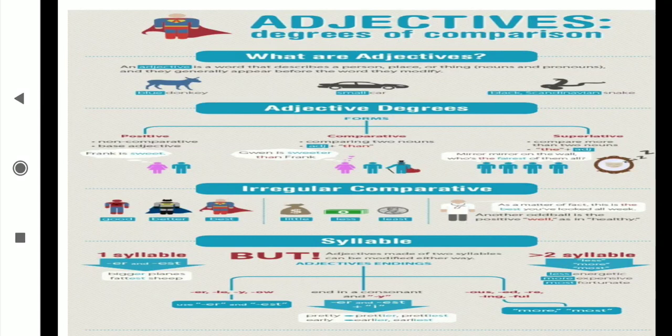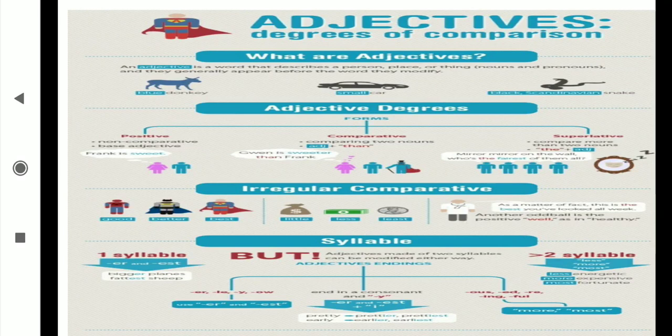Now, as in the previous example, if Sakshi is getting 90% and Samiksha is getting 99%, then who is better? Samiksha is better, because Samiksha is getting 99 and Sakshi is getting 90. Then how will I do the comparison between the two? Samiksha is better than Sakshi, because Samiksha is more good than Sakshi.